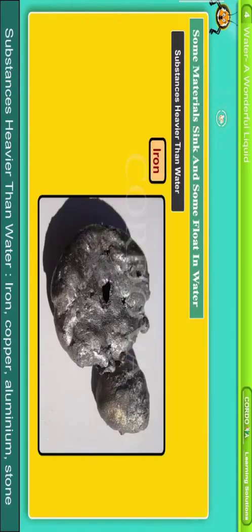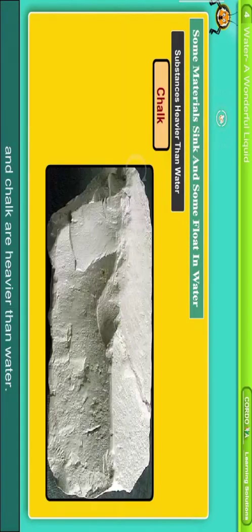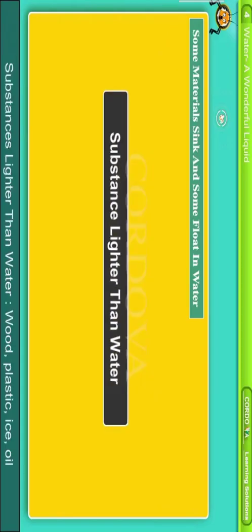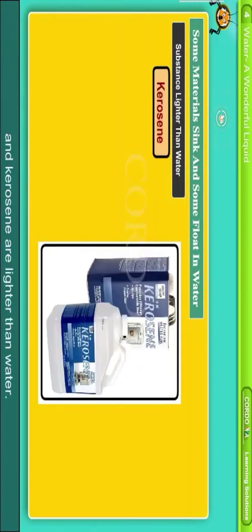Substances heavier than water: iron, copper, aluminium, stone and chalk are heavier than water. Substances lighter than water: wood, plastic, ice, oil and kerosene are lighter than water.